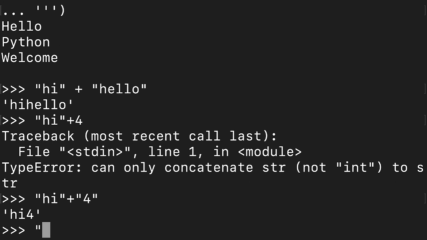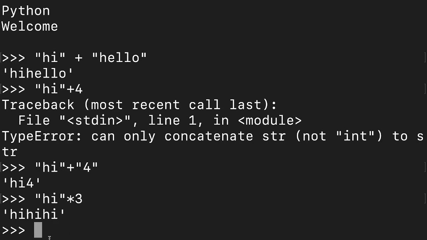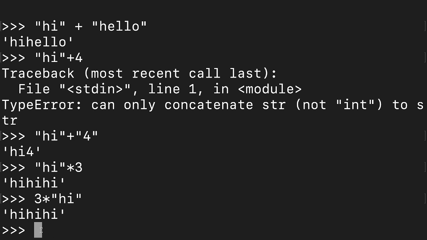Now after that, let us see multiplication also. Let us say I write "hi" and then this asterisk symbol, and after that some integer, let us say 3. Then you see, "hi" is printed 3 times. The order you can change, like 3 can be at the beginning also, that is not a problem, and you are going to get the same output. But one thing you have to remember is that if you are using the asterisk symbol, one operand must be a string and the other operand must be an integer. Then only it is going to work.